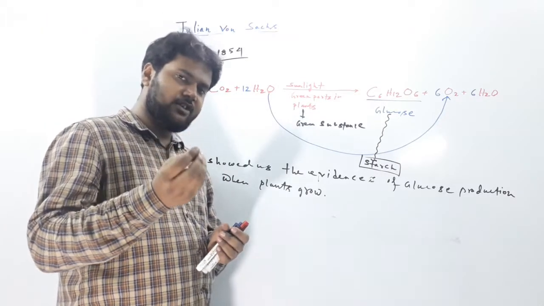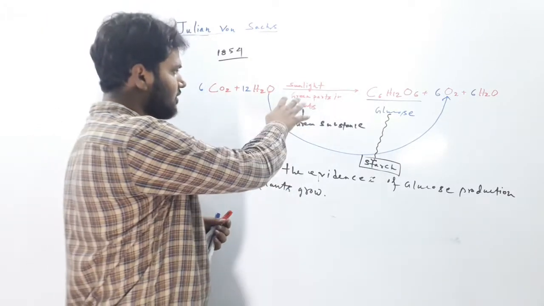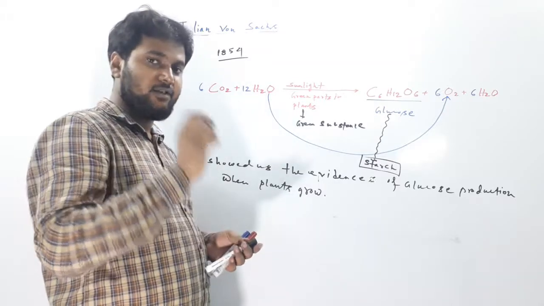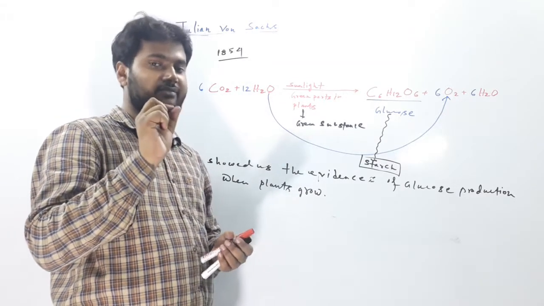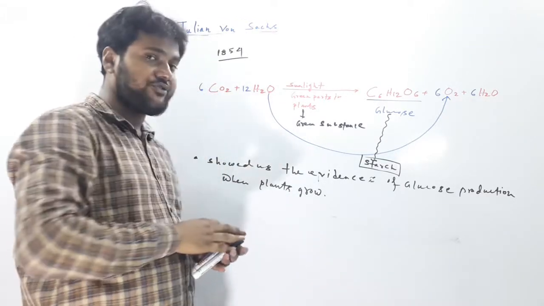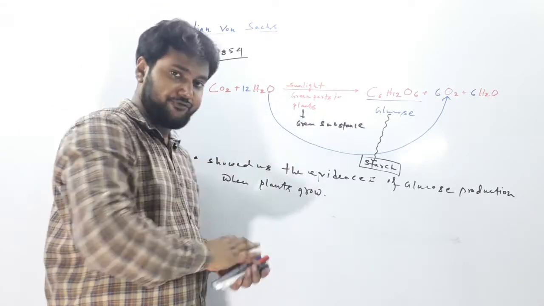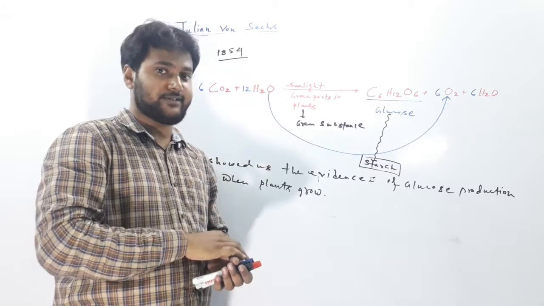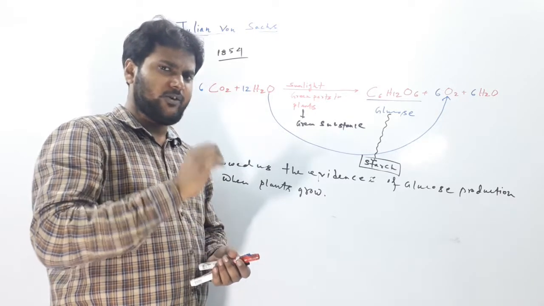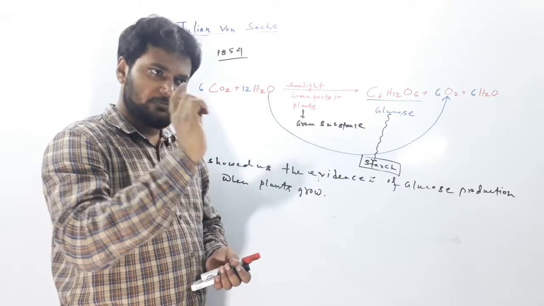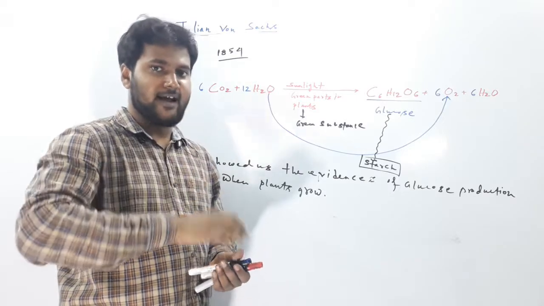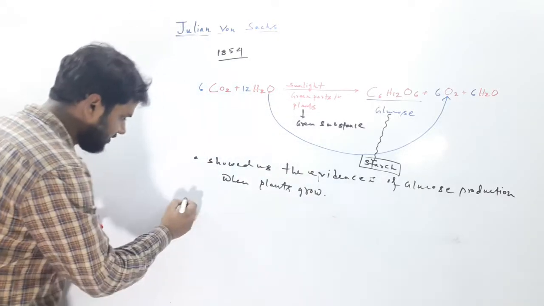Where photosynthesis occurs, we have a little bit of an idea that it occurs in the green parts of plants, and one green substance is responsible for that. Julian Von Sachs gave us the idea that this green substance, where photosynthesis occurs, is located inside special bodies within the plant cell. So what did that study show us?